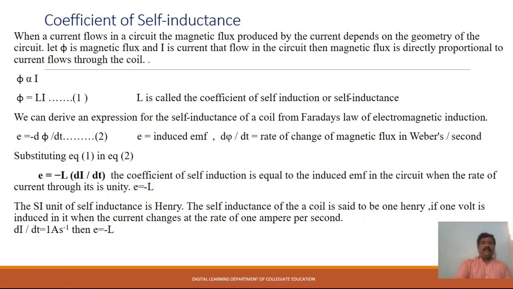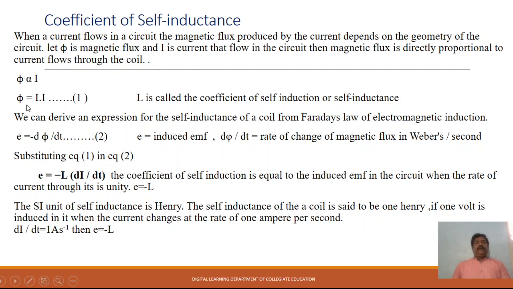So this is Faraday's law. Whenever there is a change in magnetic flux linked with the coil, EMF is induced. So when you see the Faraday's law of induction, E is equal to minus d phi by dt.